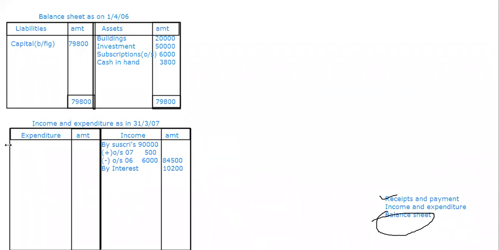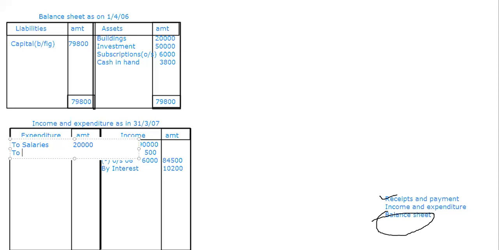First, we are going to have the payments again. So payments, now coming down to the first payment: salaries. Did we have any adjustment? No, ma'am. So I'll take directly 20,000 in the outer column. Then buildings. Do buildings come in the P&L or asset? Asset. So balance sheet, leave it. Investments, asset, leave it.